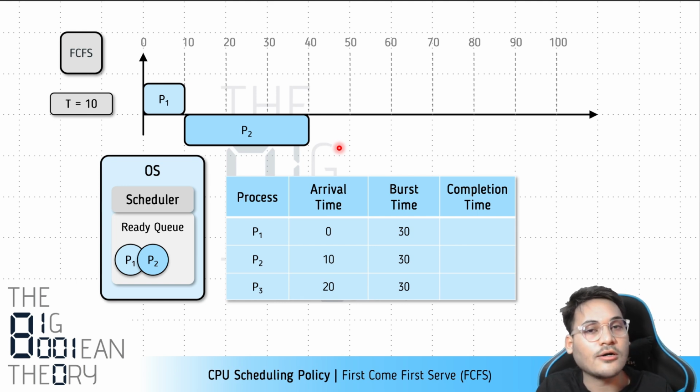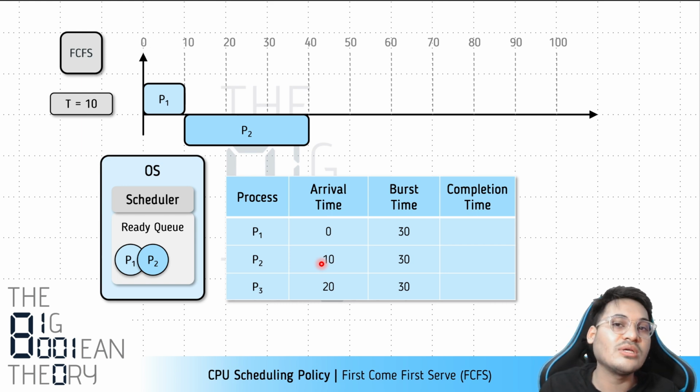Now, since this is a simple first come first serve policy, we know that the processes will be scheduled in the order that they arrive. P1 arrived earlier than P2. You can see the arrival time of P1 is 0 and the arrival time of P2 is 10. So obviously P1 will be favored. Most importantly, this is a non-preemptive scheduling policy, which means that once P1 has been allocated the CPU, it will continue execution unless it voluntarily gives up control of the CPU. That is, either it terminates or it blocks.